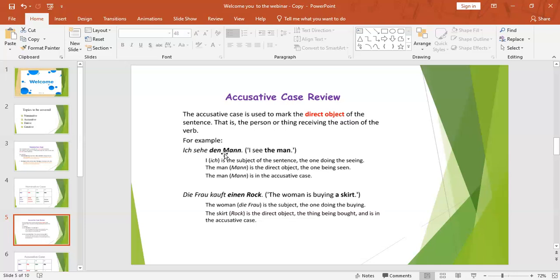So who is the subject? I. Yes or no? I am doing the action. What am I doing? I see. What do I see? I see the man. So the man, they have highlighted, is the direct object. If it is a direct object, there we have to apply the accusative case.